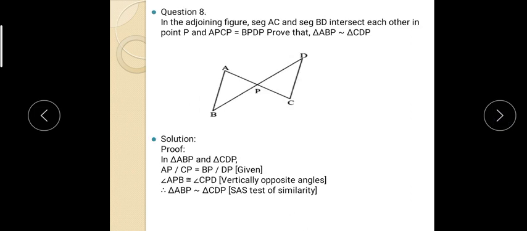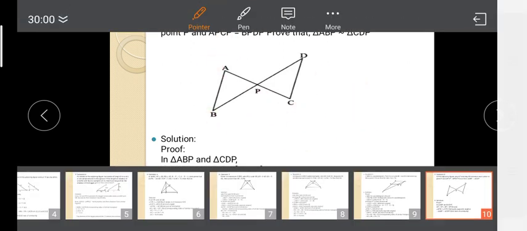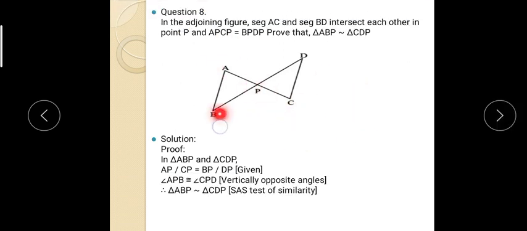Now next question. This is also a very simple question. In the adjoining figure, segment AC and segment BD intersect each other in point P. AC, BD intersecting at point P. Then AP upon CP is equal to BP upon PD. Then prove that these two triangles are similar.